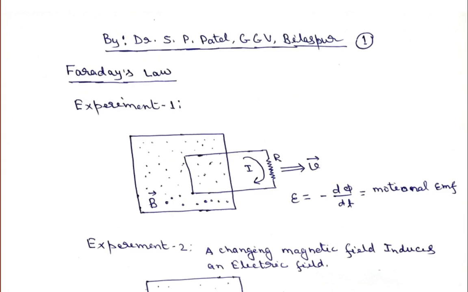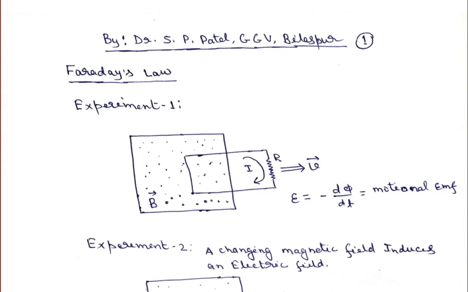So we have learned that if there is a change in flux, there will be an induced EMF in the circuit. Remember, this happens if there is a relative motion between the magnetic field and an electrical circuit. Then there will be an induced EMF. After that we solved a few problems based on the motional EMF and electromagnetic forces.